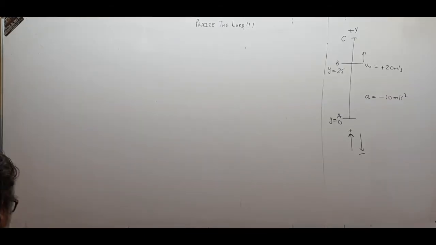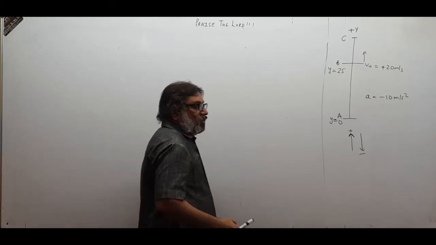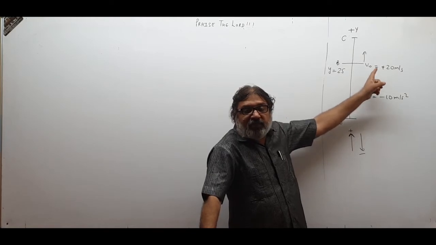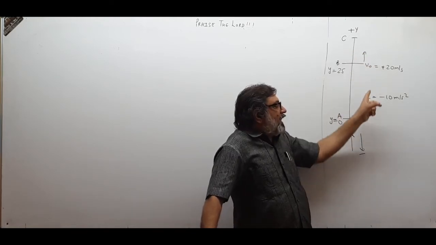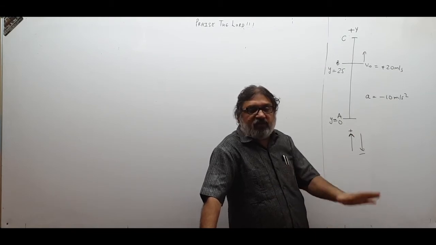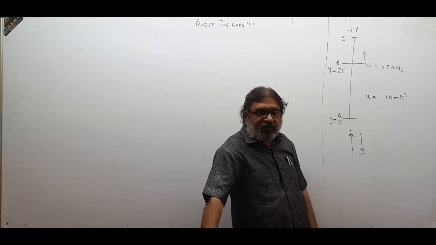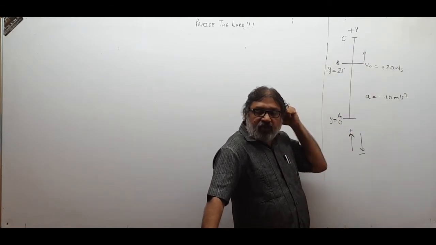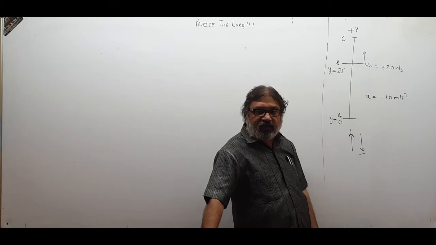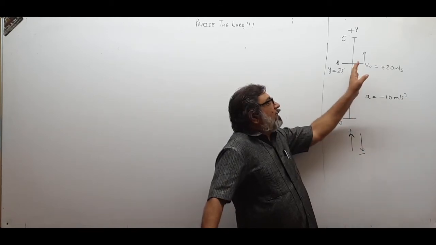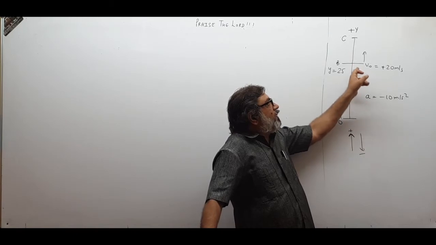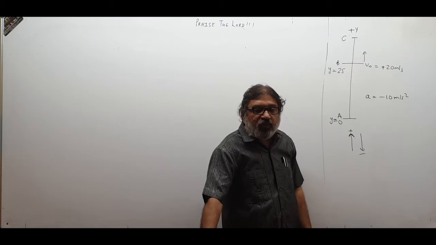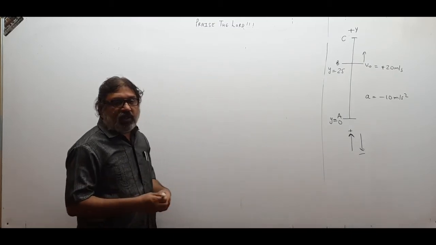See children, in this question, supposing you are asked only this much: when I throw the ball upward with a speed of 20 meter per second, in how much time will the ball come back over here? Only the total time of flight is asked, going up and then coming down. Then you may not go for the time taken from B to C and then from C to A like in the previous section.